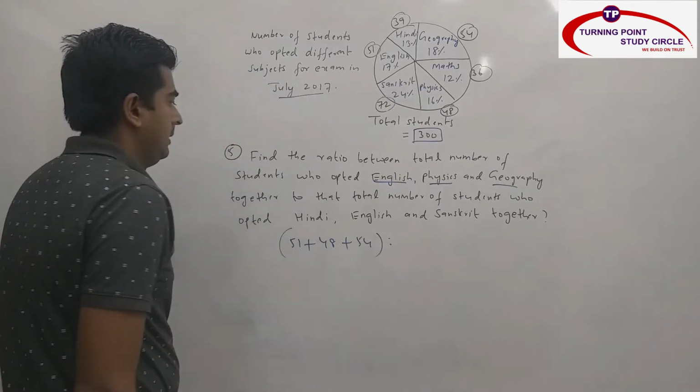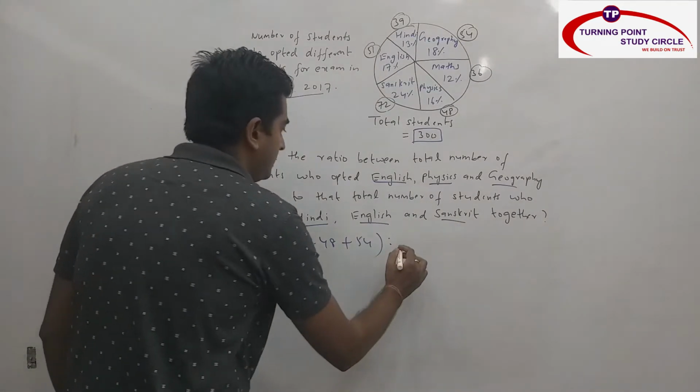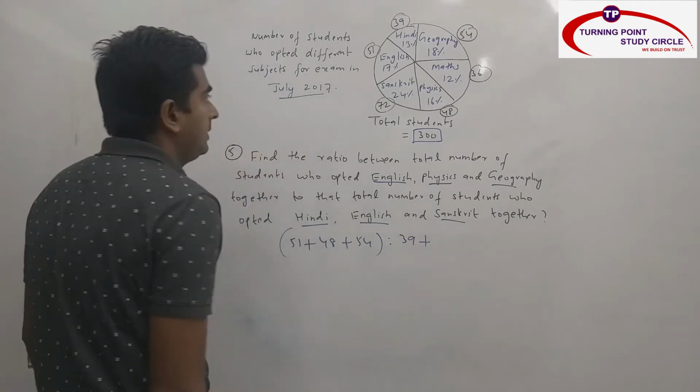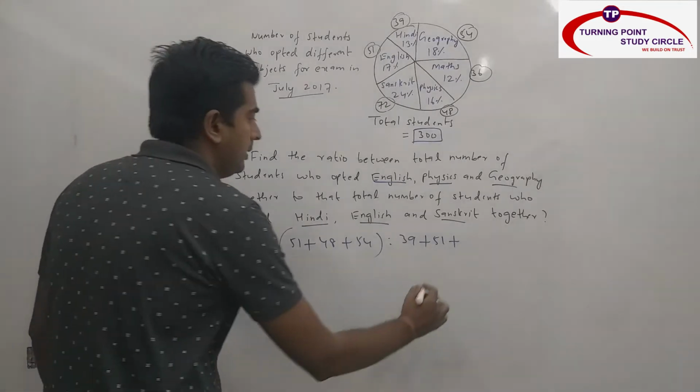Ratio they are asking. Then again Hindi, English and Sanskrit. So Hindi, what is the value? 39 plus English, what is the value? 51 plus Sanskrit, what is the value? 72 by 3, that is 24.